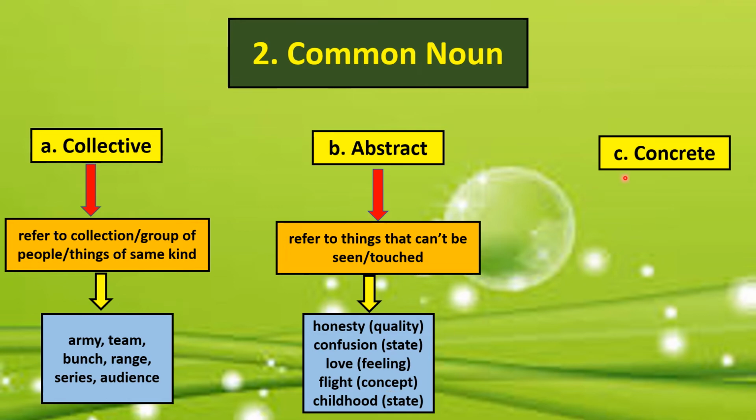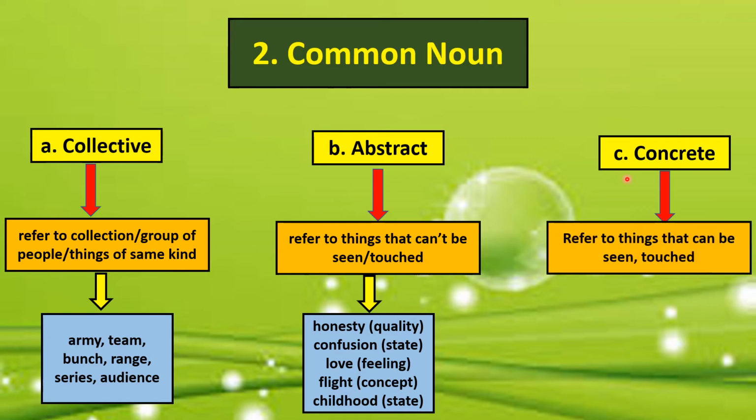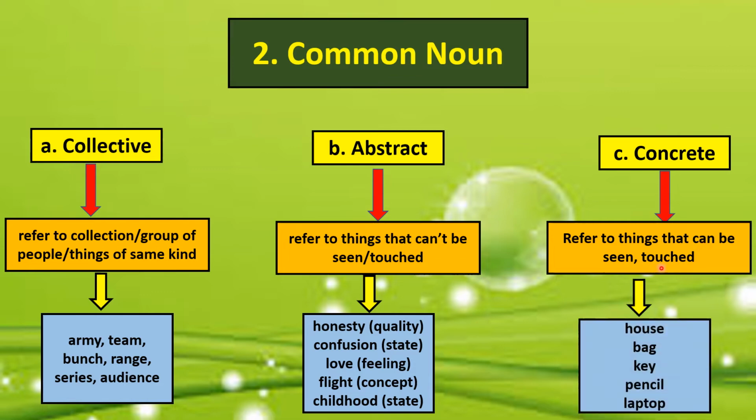Let's talk about the third kind of common noun, which is known as concrete noun. It is just opposite to abstract noun. And concrete noun refers to things that can be seen or touched. For example, house, bag, key, pencil, and laptop.